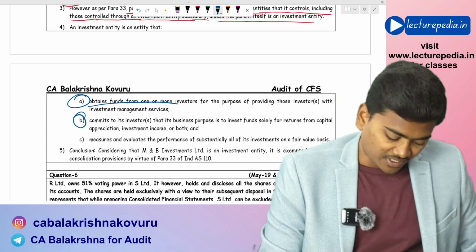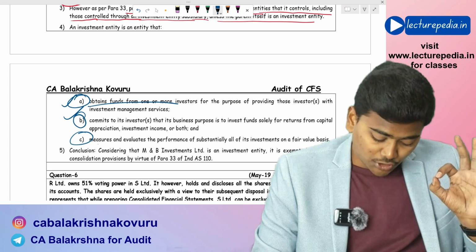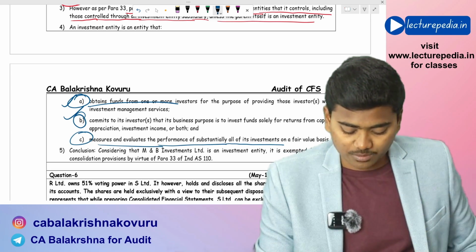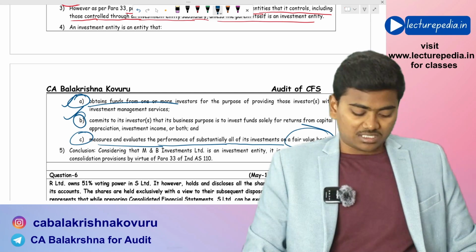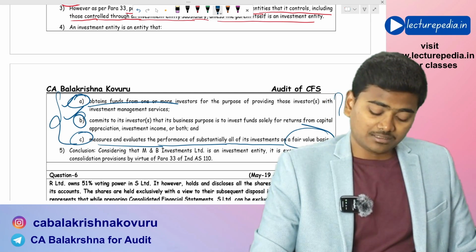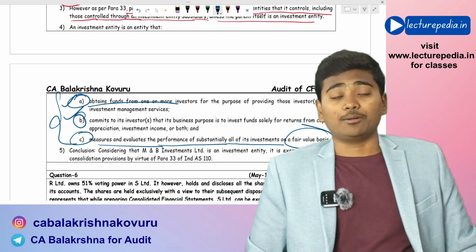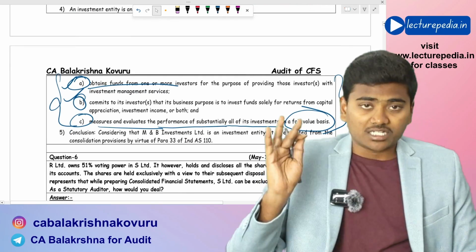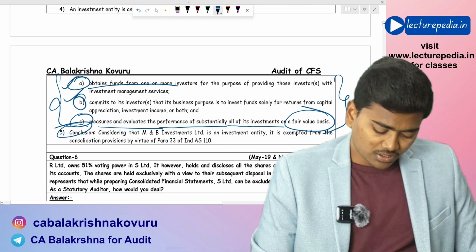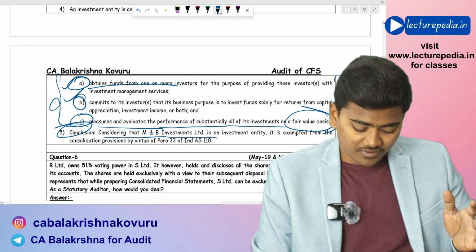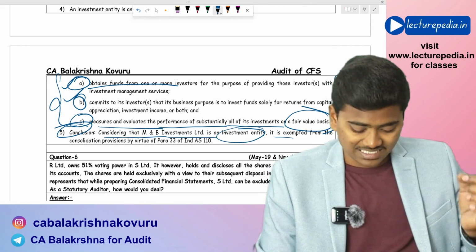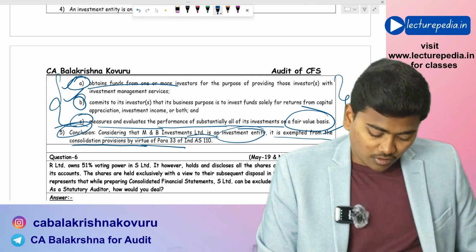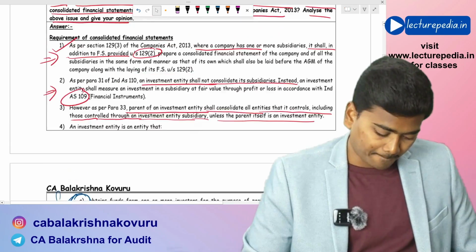The same you can find here. And also it should measure and evaluate the performance of substantially all of its investments on a fair value basis. If these three conditions are satisfied, then such an entity will become an investment entity and it need not prepare consolidated financial statements. And the conclusion is, considering that MNB Investments Limited is an investment entity, it is exempted from the consolidation provisions by virtue of Ind AS 110.